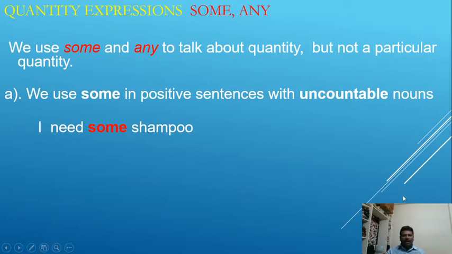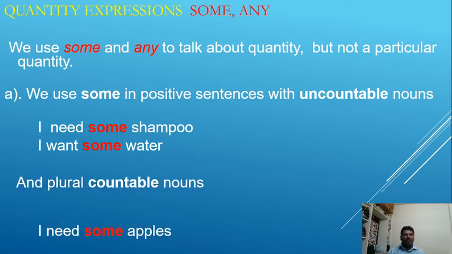I need some sugar. Sugar is an uncountable noun. I want some water. Water is an uncountable noun. We can't say one water, two water, three waters, or four waters. So we use some plus an uncountable noun. Please mind it.